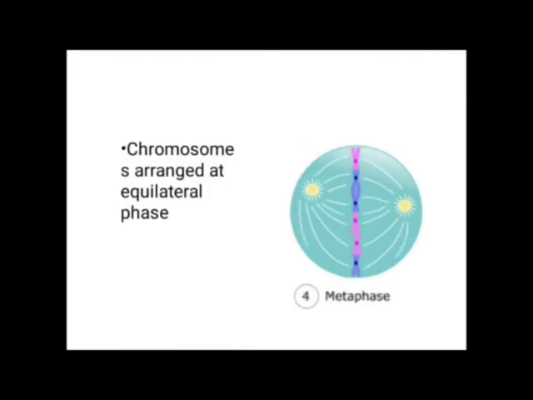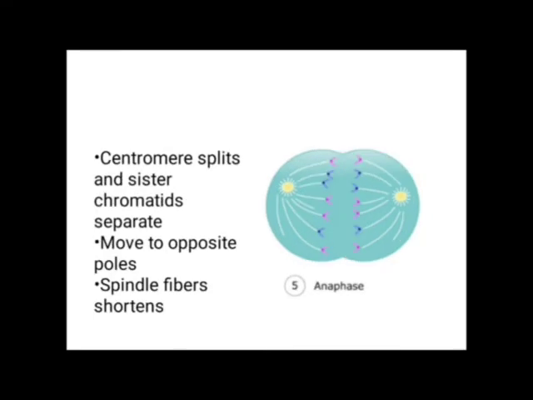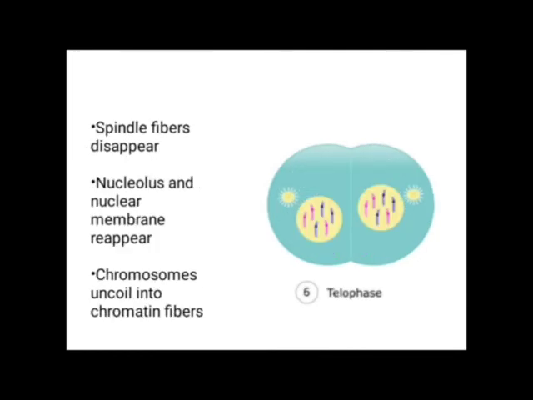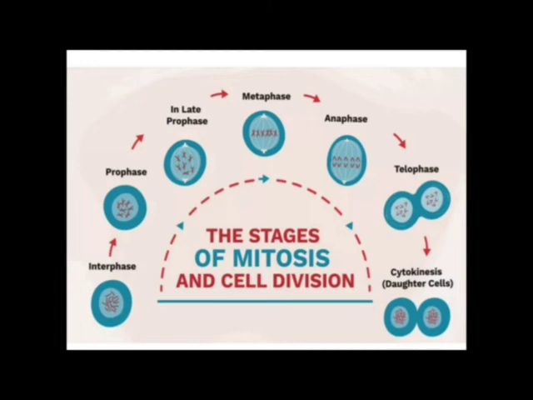In metaphase, the important activity is that chromosomes are arranged in the equatorial plane. Then the centromere splits and sister chromatids separate in anaphase, then move towards the opposite poles. The spindle fibers disappear, and the nucleus and the nuclear membrane are formed in telophase. Then chromosomes uncoil into chromatin fibers. This is an important point.